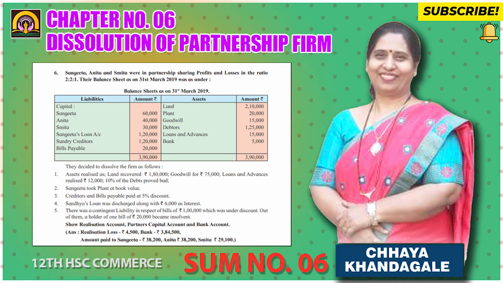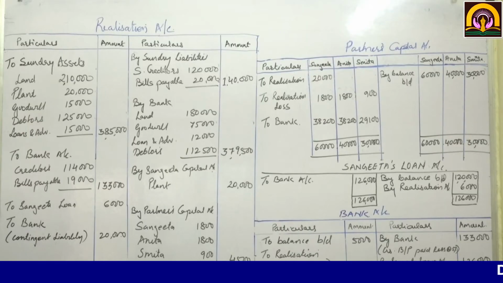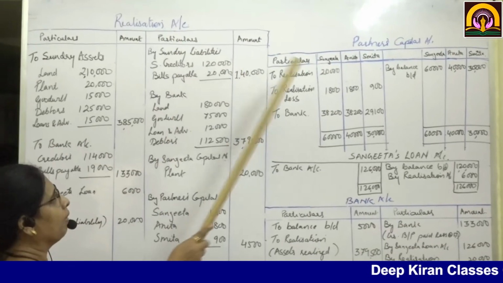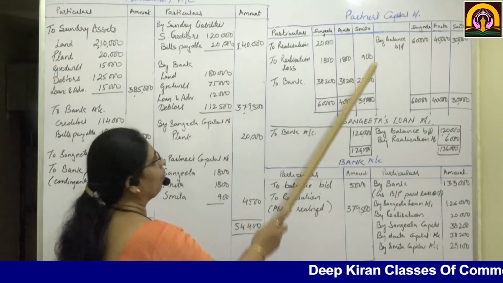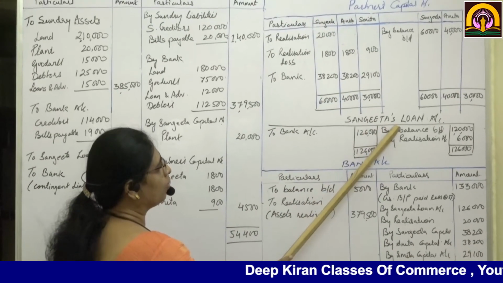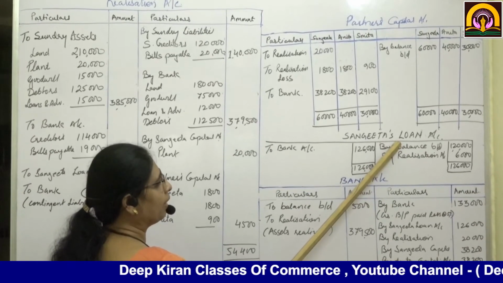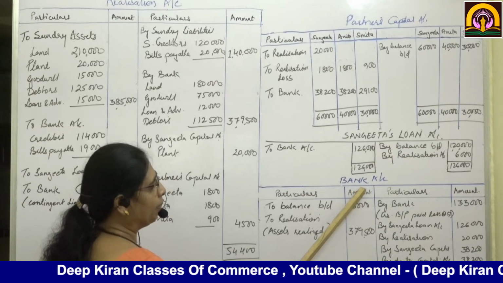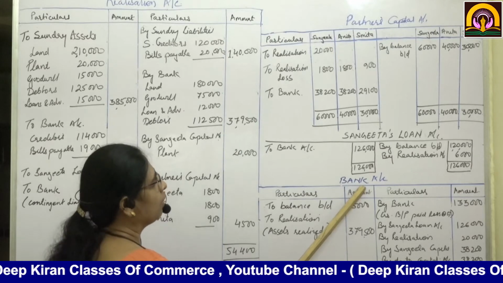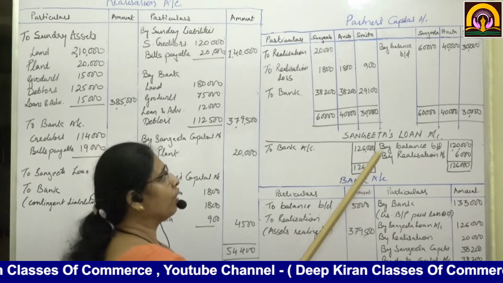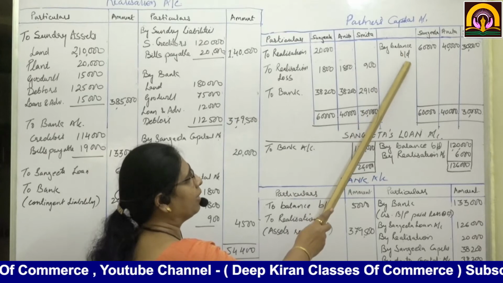First we will write the balances on the capital account, balance on the bank account, and then start with the realization. Now we are going to start with realization account, partners capital account. See, Sangeeta's loan, because it is partners loan, I have prepared a separate account. Then I had prepared bank account. Okay, first we are going to write the balances by balance brought down.